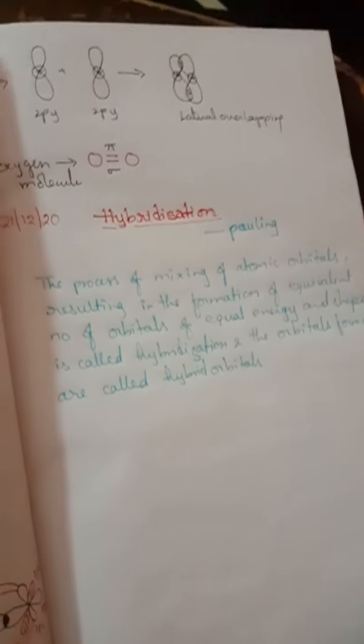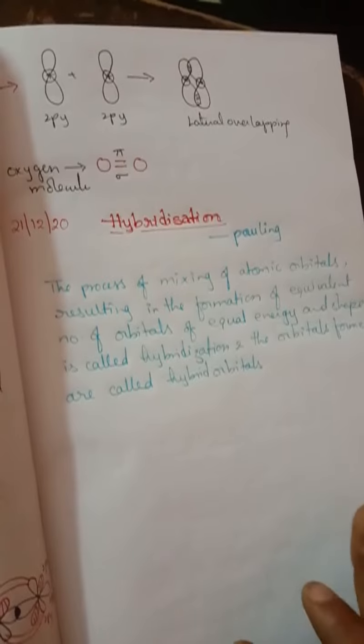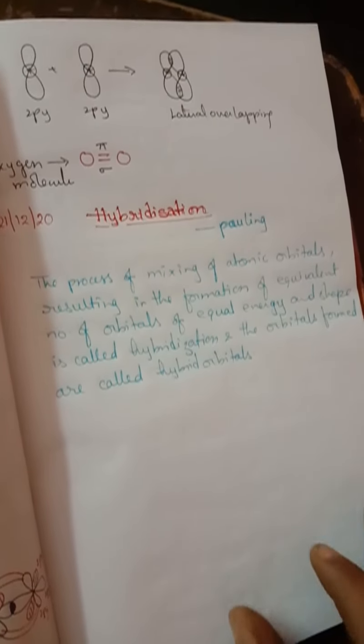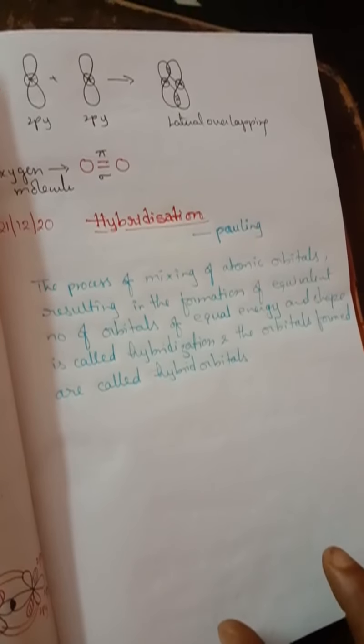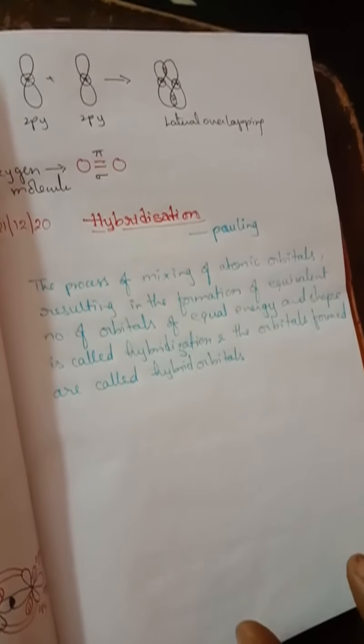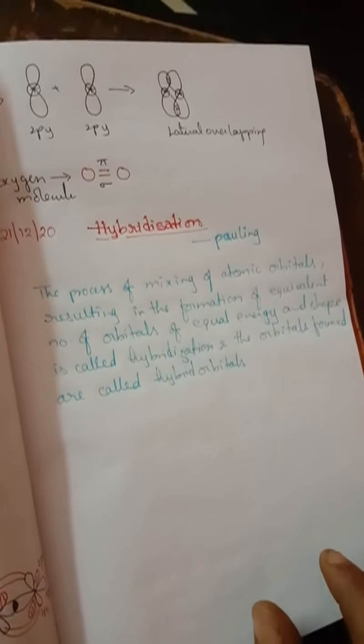So what is the definition, children? The process of mixing of atomic orbitals resulting in the formation of equivalent number of orbitals of equal energy and shape is called hybridization, and the orbitals formed are called hybrid orbitals.